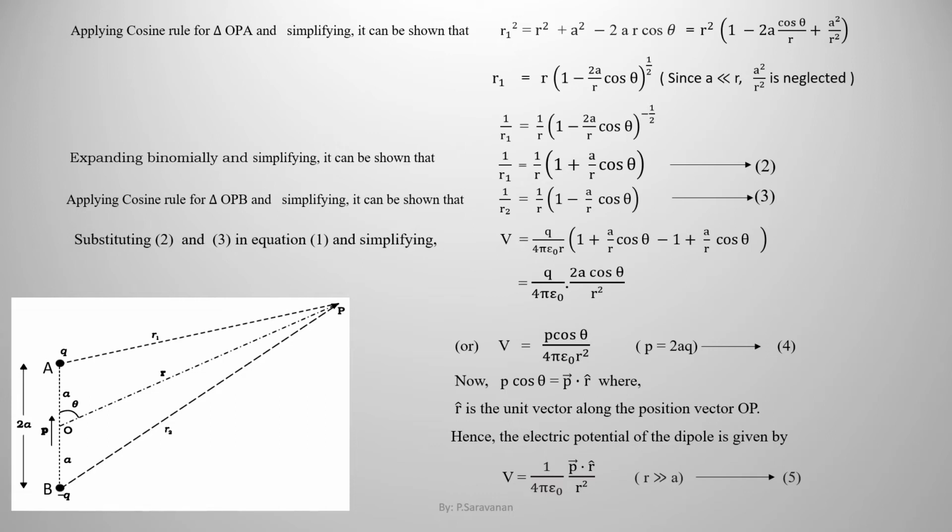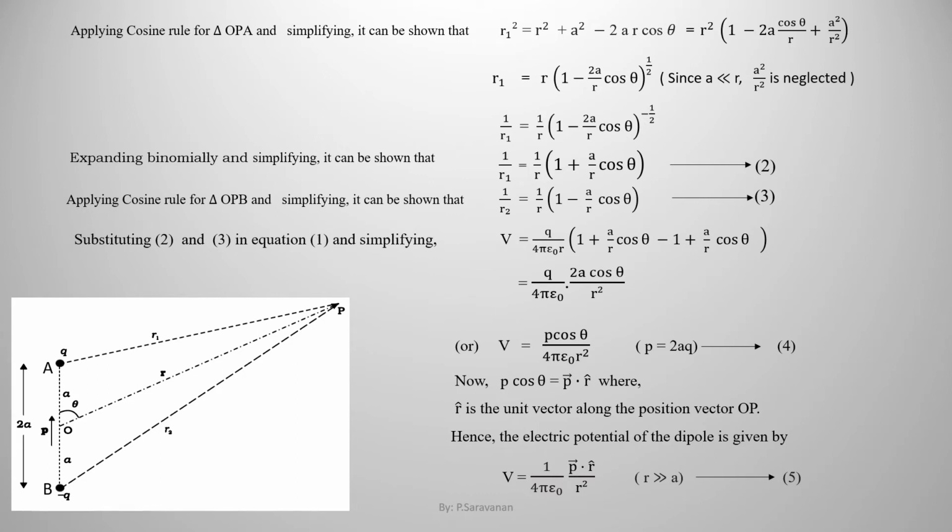Now taking reciprocal on both sides, on the left hand side the reciprocal of R1 is 1 by R1. On the right hand side the reciprocal of the first term is 1 by R, and the reciprocal of the bracketed quantity will become 1 minus 2a by R cos theta whole power minus half. While taking reciprocal, the power plus half will become minus half.